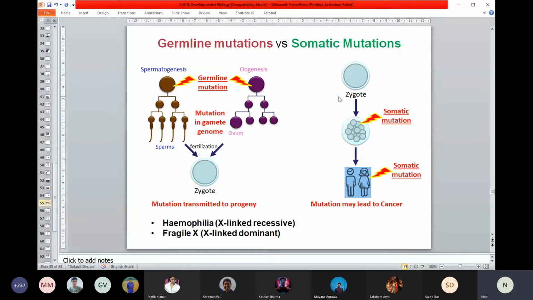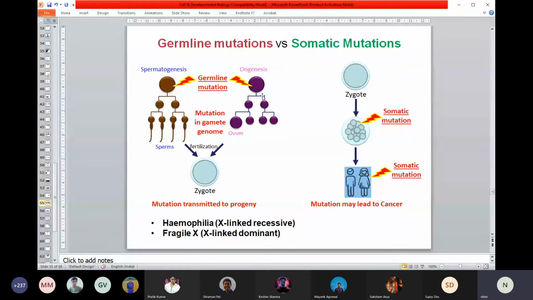On the other hand, if a mutation happens in a somatic cell, in different parts of your body, for example if some part of your body is exposed to UV light, maybe some changes, some mutation happens. And that mutation sometimes, not all the time, may lead to cancer. It depends on what kind of mutation it is, how long it is exposed, and many factors could be playing a role. But certainly, somatic mutation can ultimately lead to cancer.